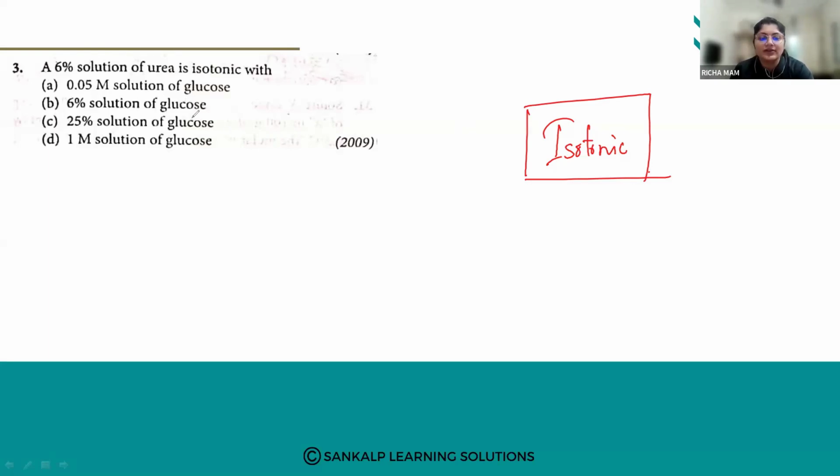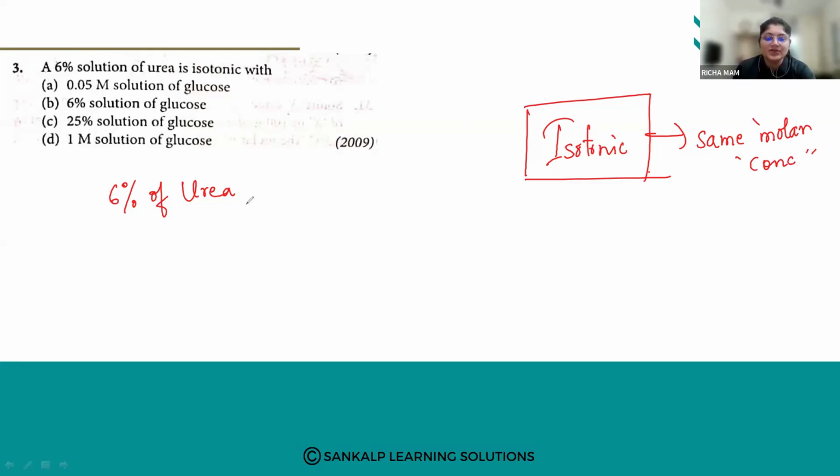So here we have a 6% solution of urea. They have asked what it is isotonic with. So isotonic means same molar concentration, solutions having the same molar concentration.